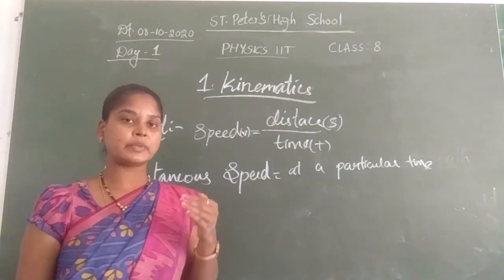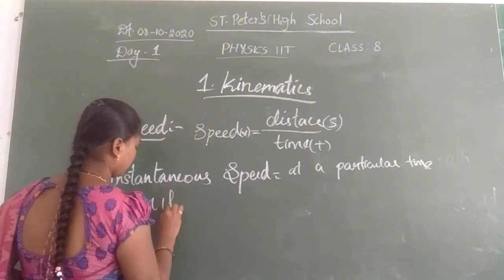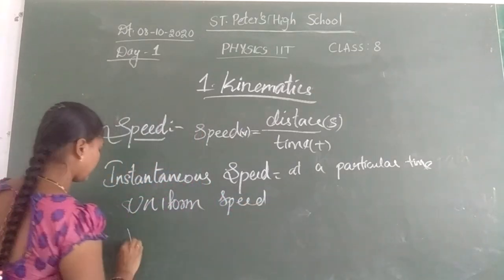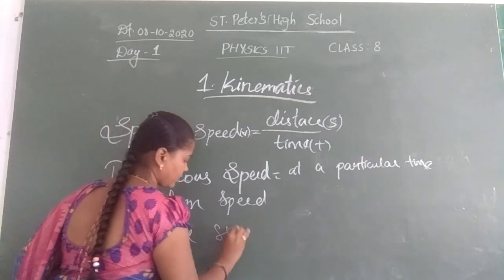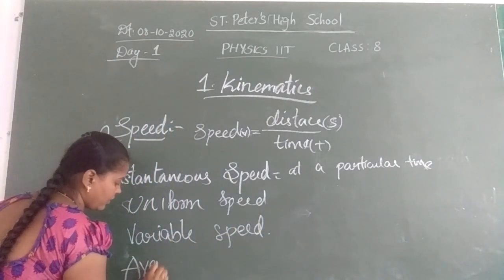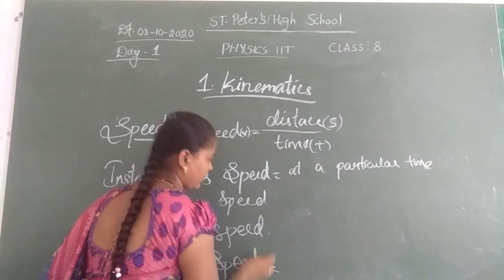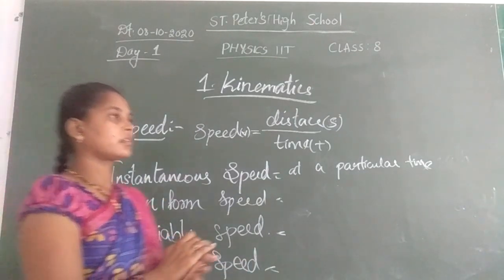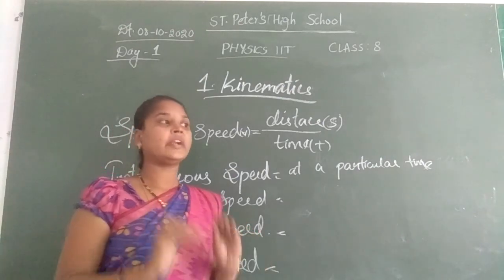Again, we have different types of speeds also. Uniform speed, variable speed, as well as average speed. What is uniform speed? For example, just now I said that the train is moving 20 kilometers